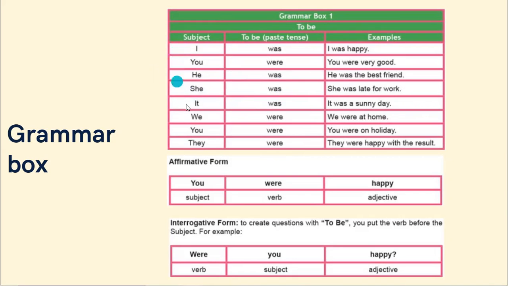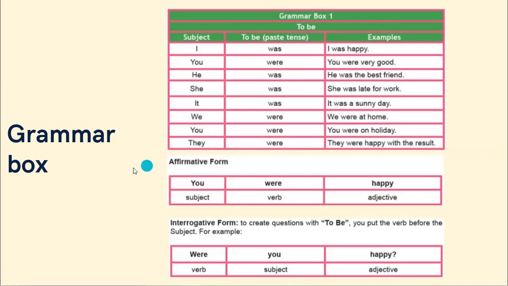Only these four pronouns have was as the verb to be in the past tense. For example, I was happy, he was the best friend, she was late for work, it was a sunny day. And the rest of the pronouns, including you, we, you, and they, have the verb to be in the form of were, a plural. Because we includes a lot of people, you a lot of people again, and they also.